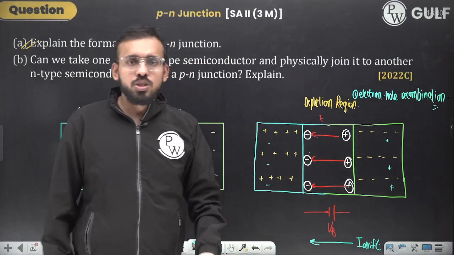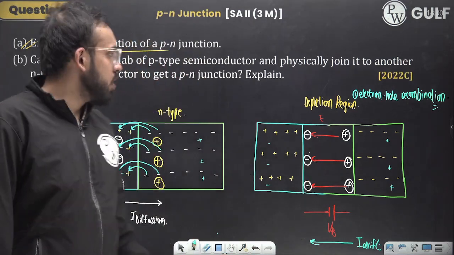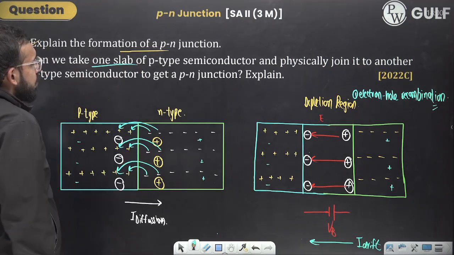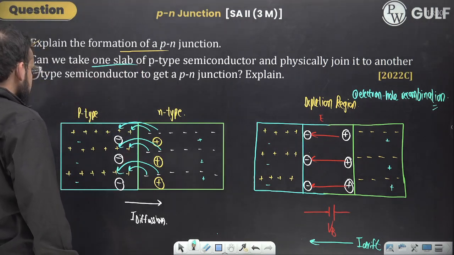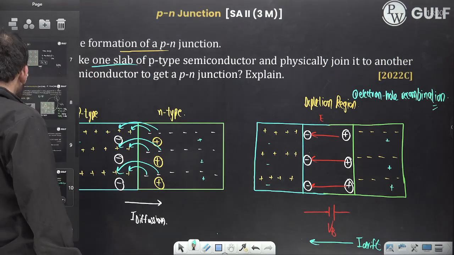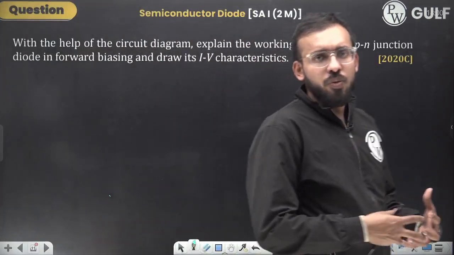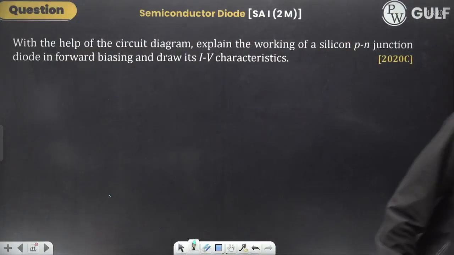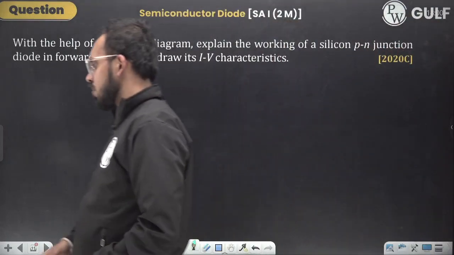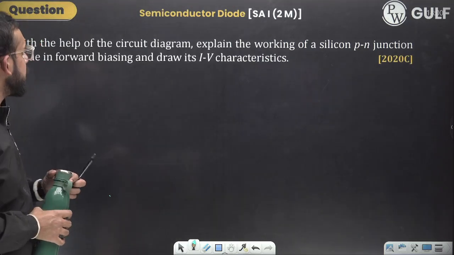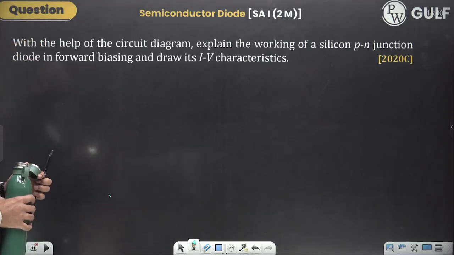Any doubt in this? Quickly let me know. Can we take one slab of p-type and physically join it to n-type semiconductor to get a p-n junction? No. Reason being, the junction won't be formed at the atomic level during fabrication, so it's not possible. Pause the video and try it out with the help of a diagram.